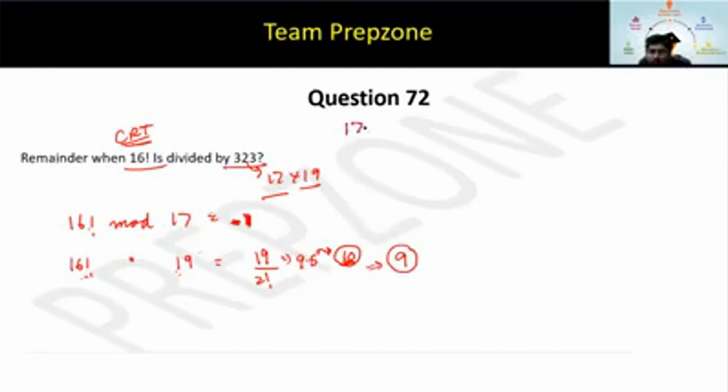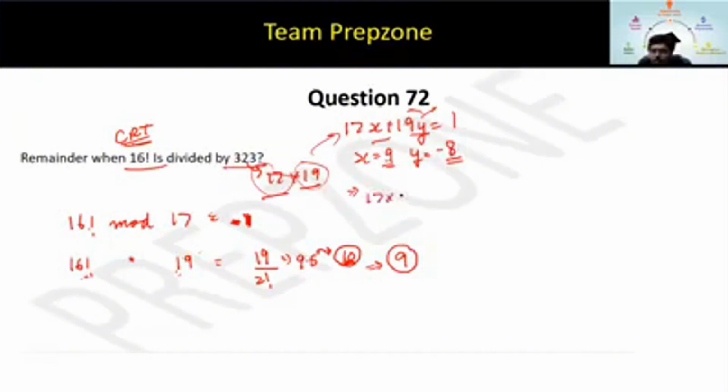Now the next step: 17x plus 19y equal to 1. Just find x and y, swap the remainders, and you have got your answer. As simple as that. Here the value of x that you will get is 9, and the value of y is -8. How to check it? The same method. Just go 3 positive, 3 negative, and so on. You can visualize it easily because the numbers are small. So x is 9, y is -8.